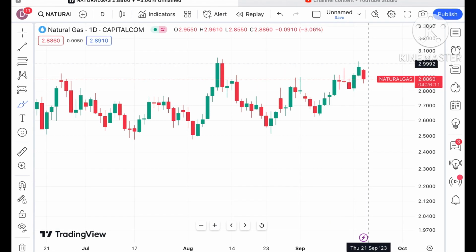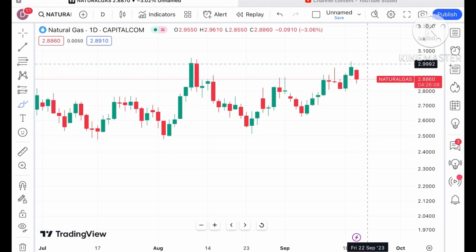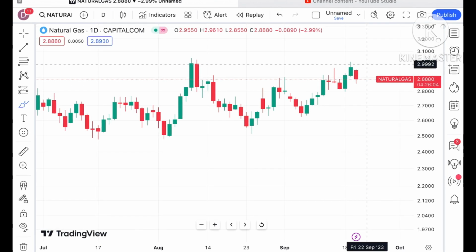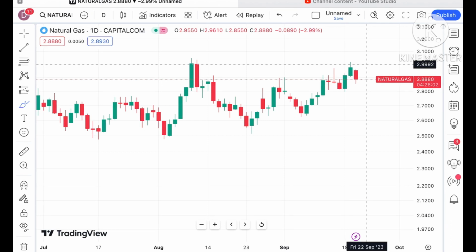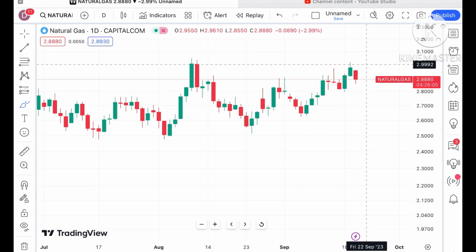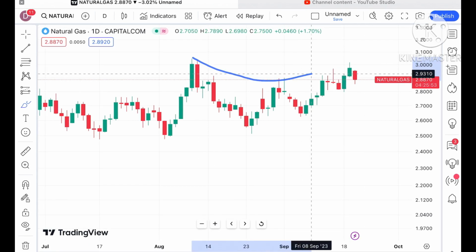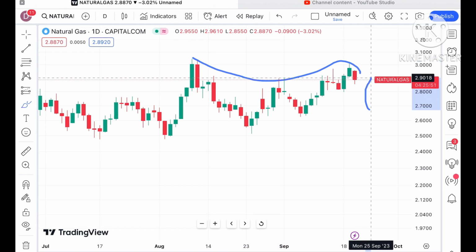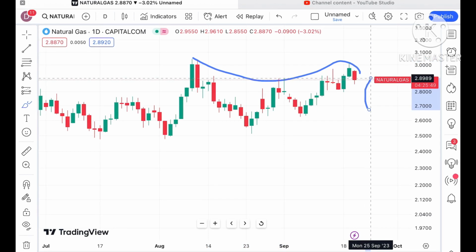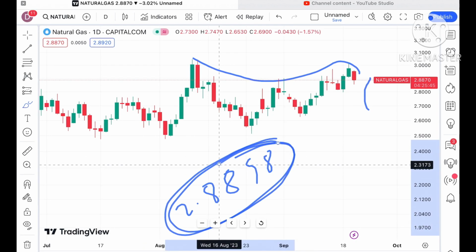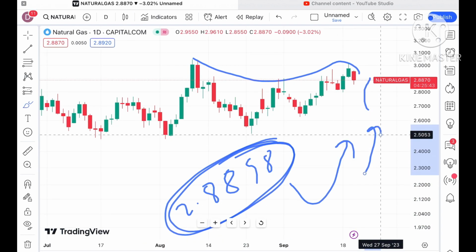If you have been watching the market today, you would have seen a good movement in gold and silver also, and there is an event coming just after 1 hour. You can see a lot of volatility. If you look at this trend, a U pattern is forming. There is a strong resistance coming at a level of around $2.898, and if the price sustains above this level, we can see a further upside.